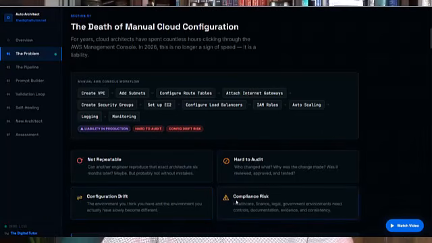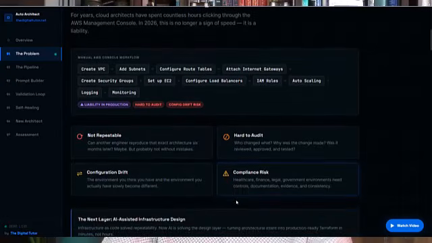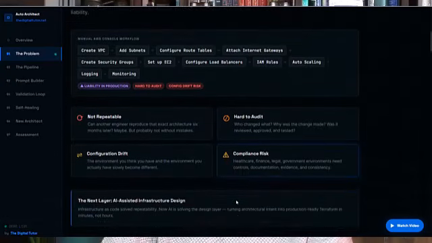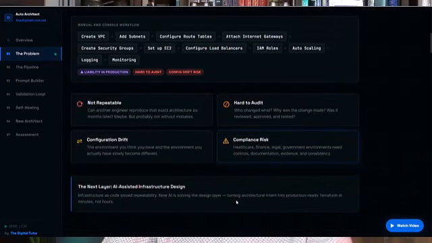First, if I build a complete AWS environment manually today, can another engineer reproduce that exact architecture 6 months from now? Maybe, but probably not without mistakes. Second, it is hard to audit. Who changed what? Why was the change made? Was it approved? Was it tested? Was it reviewed?